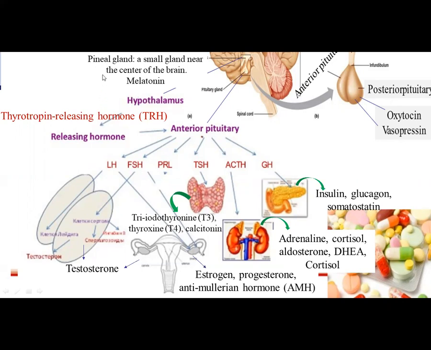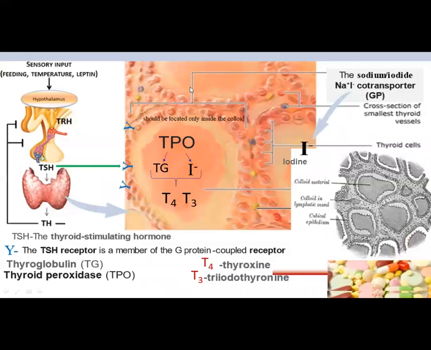This is the pineal gland, a small gland near the center of the brain, which produces melatonin. The sodium iodide symporter. You see, this is the colloid, which should be located inside it. It is not visible here, but it is located inside it. These are the thyroid cells which we saw before.